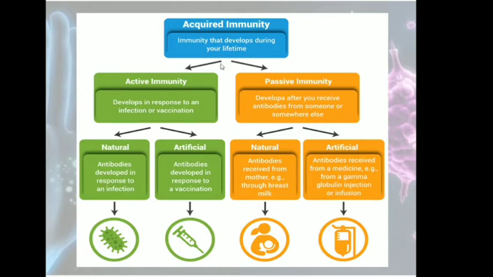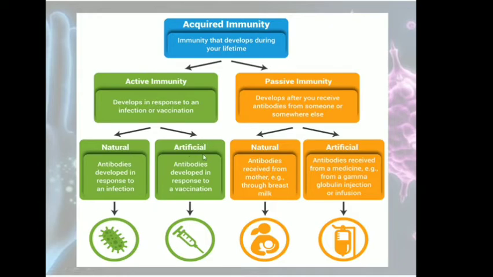Now we come to the different types of acquired immunity. Acquired immunity can be two types, active and passive. Active immunity is the immunity produced when our body responds to a microbe that enters our body due to infection, or when it is injected into the body in the form of a vaccine. There are two types of active immunity: natural, when the microbe enters the body and antibodies are produced against it, that is natural active immunity.